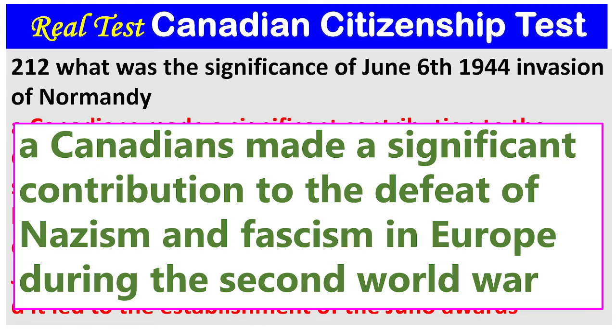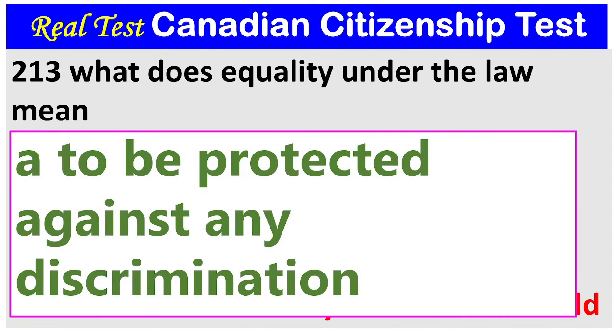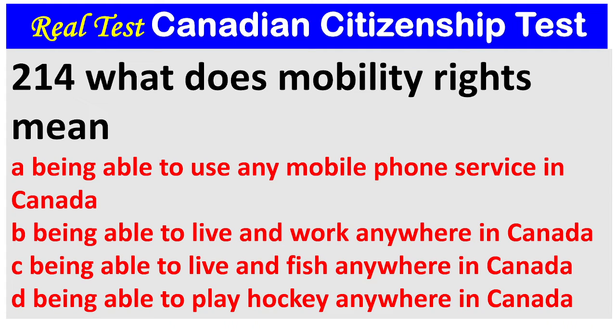Question 213. What does equality under the law mean? A. To be protected against any discrimination. B. To be discriminated against. C. To be like anyone else in Canada. D. To be the same as anywhere in the world. The answer is to be protected against any discrimination. Question 214. What does mobility rights mean? A. Being able to use any mobile phone service in Canada.